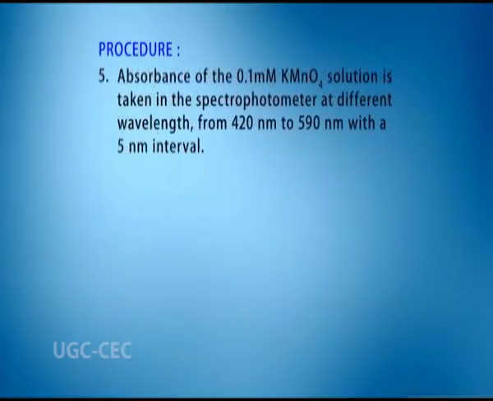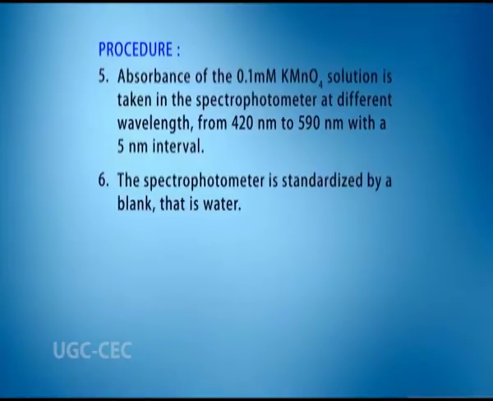Absorbance of 0.1 millimolar potassium permanganate solution is taken in the spectrophotometer at different wavelengths from 420 nanometer to 590 nanometer with a 5 nanometer interval. Next, the spectrophotometer is standardized by a blank, that is water.